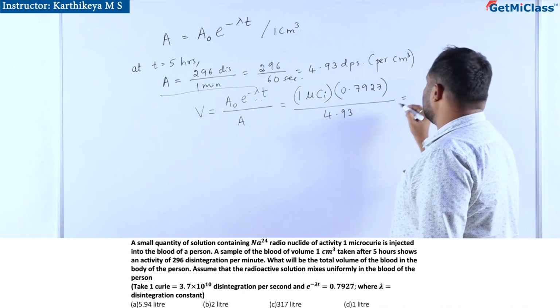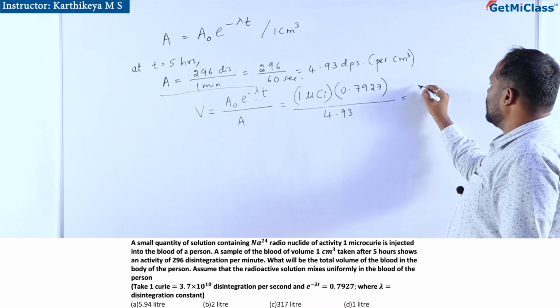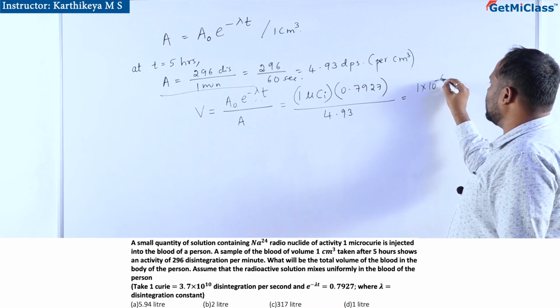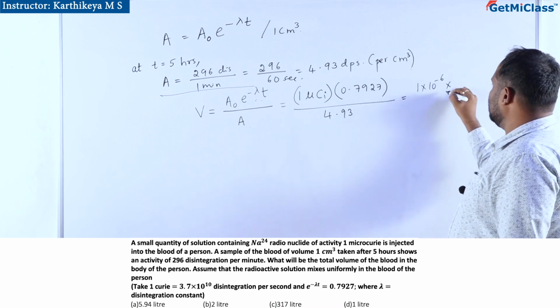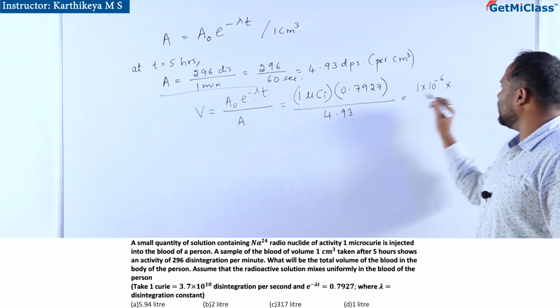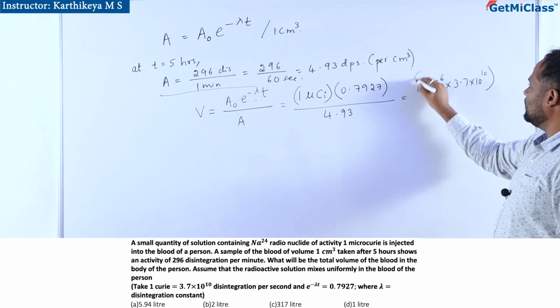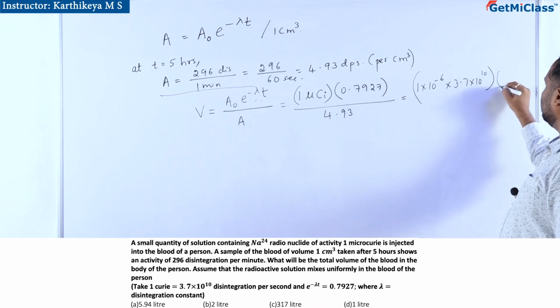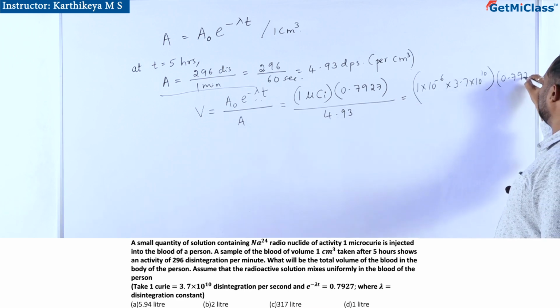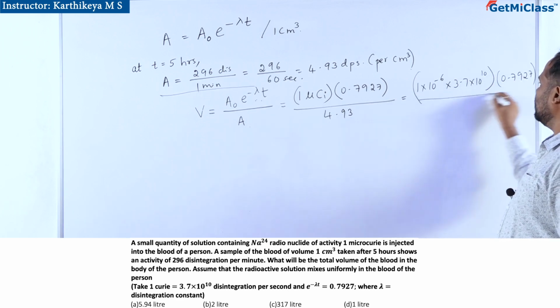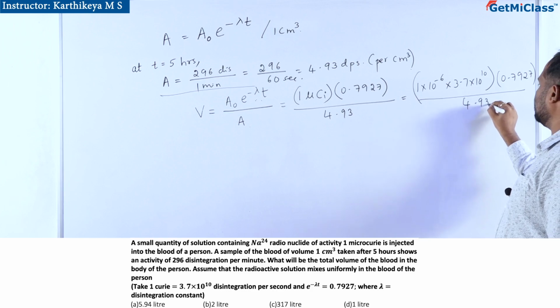1 microcurie means it is 1 × 10^-6 into 1 curie, which is 3.7 × 10^10 disintegrations per second, into 0.7927 divided by 4.93.